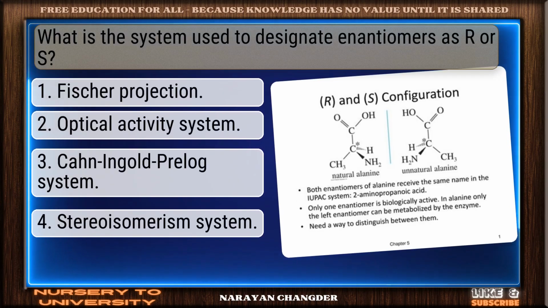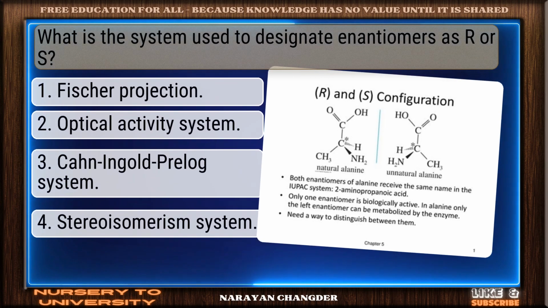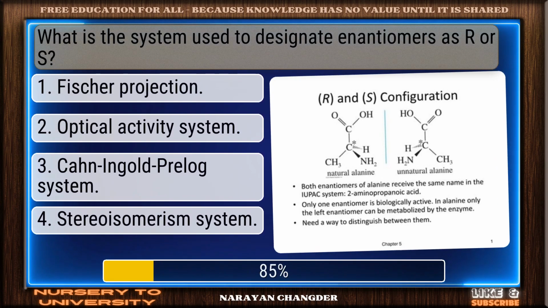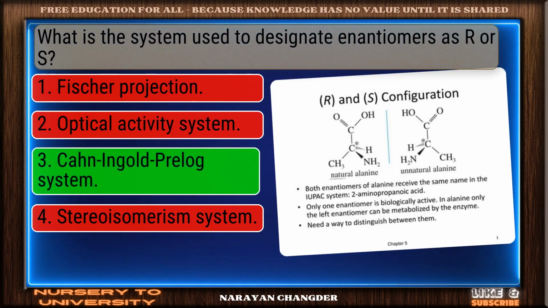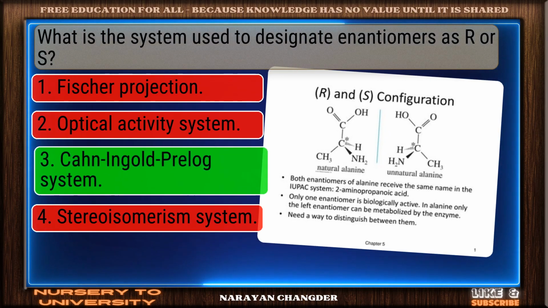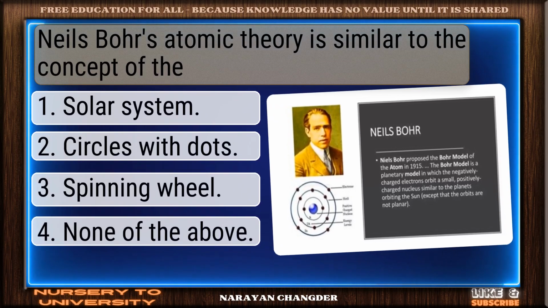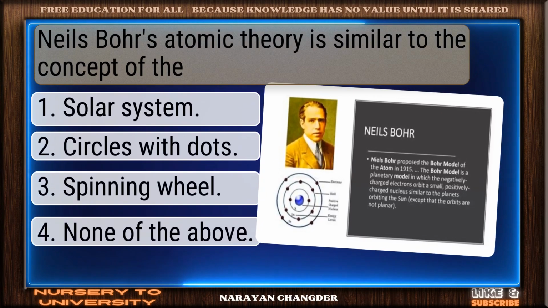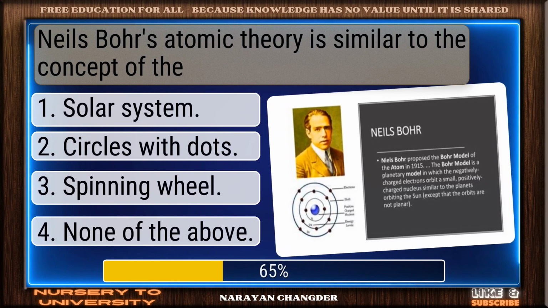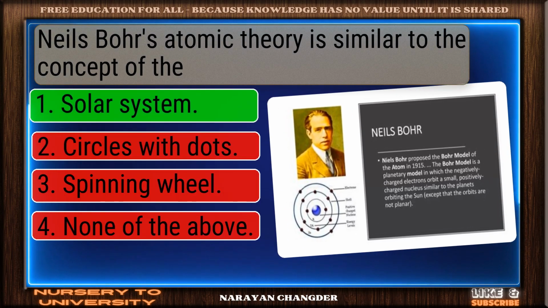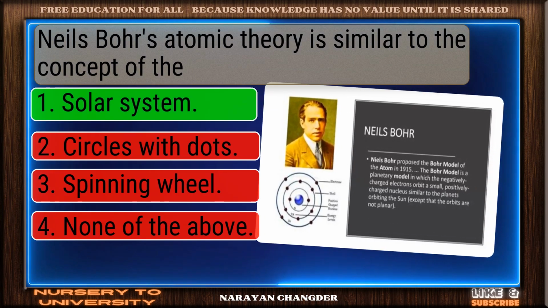What is the system used to designate enantiomers as R or S? On track, Cahn-Ingold-Prelog system is the correct answer. Niels Bohr's atomic theory is similar to the concept of the. Well reasoned. Solar system is the correct choice.